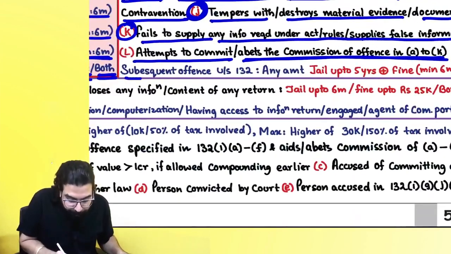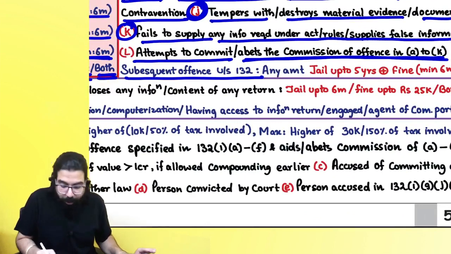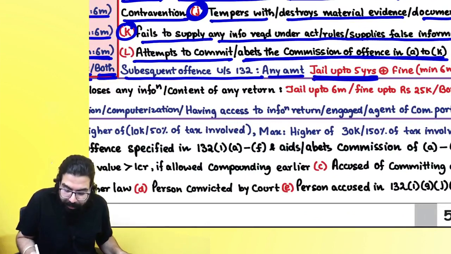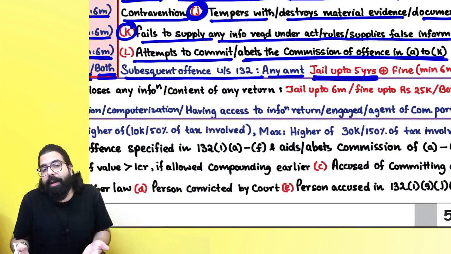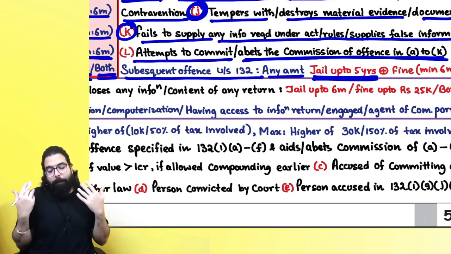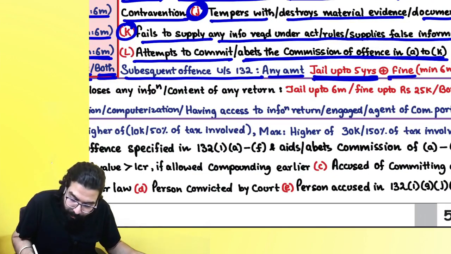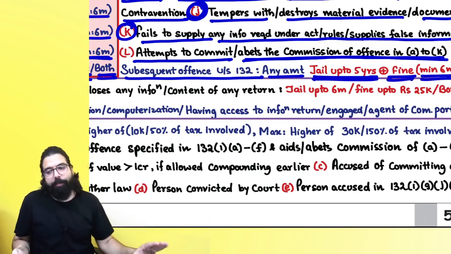Next, subsequent offense under section 132, any amount, jail up to 5 years. Subsequently, if you are going ahead and doing an offense under section 132, jail up to 5 years plus fine will come, and minimum jail is 6 months over here.